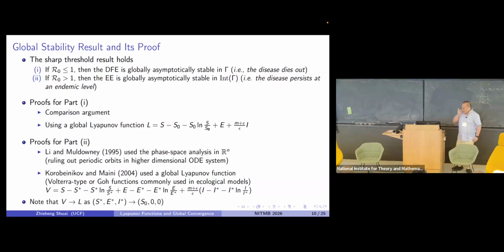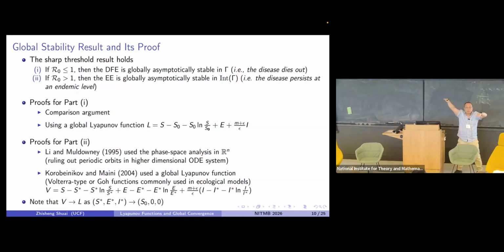Another thing that is very interesting: if you pay attention to L and V, one is the Lyapunov function at the disease-free equilibrium, I equals 0. The other is at the endemic equilibrium, I bigger than 0. Those two equilibria collide when R0 equals 1. That's transcritical bifurcation.